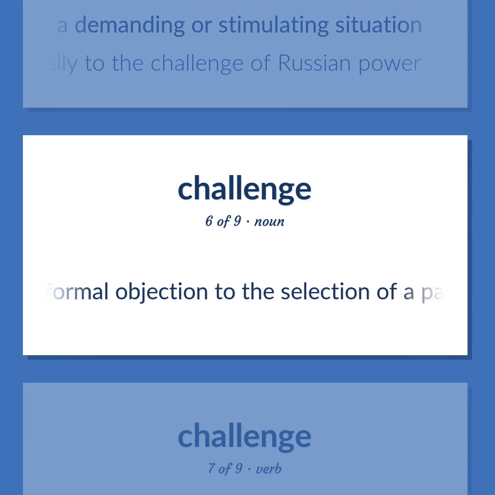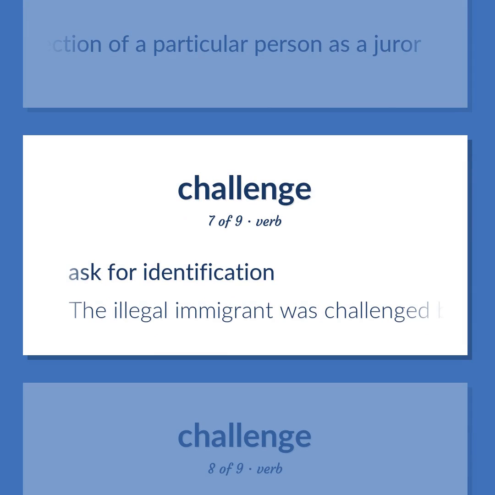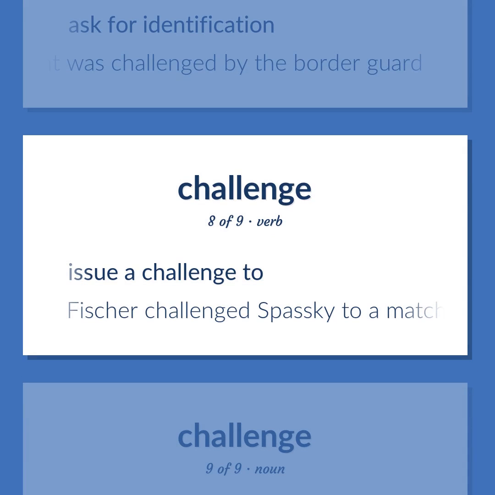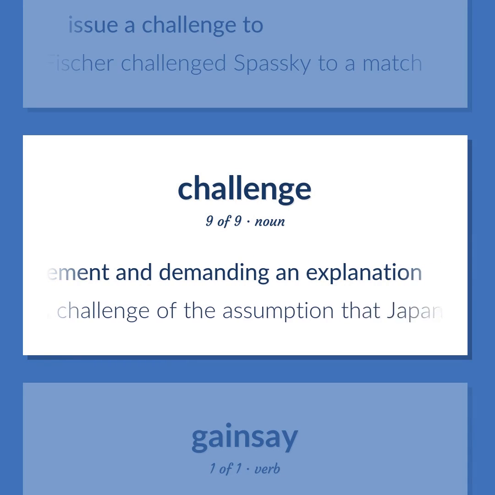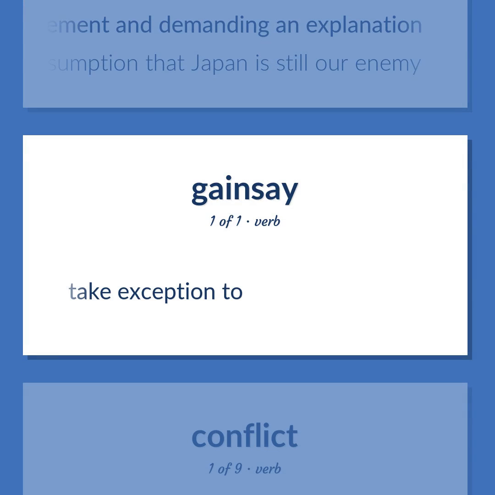A formal objection to the selection of a particular person as a juror. Ask for identification. The illegal immigrant was challenged by the border guard. Issue a challenge to. Fisher challenged Spassky to a match. Questioning a statement and demanding an explanation. His challenge of the assumption that Japan is still our enemy. Take exception to.